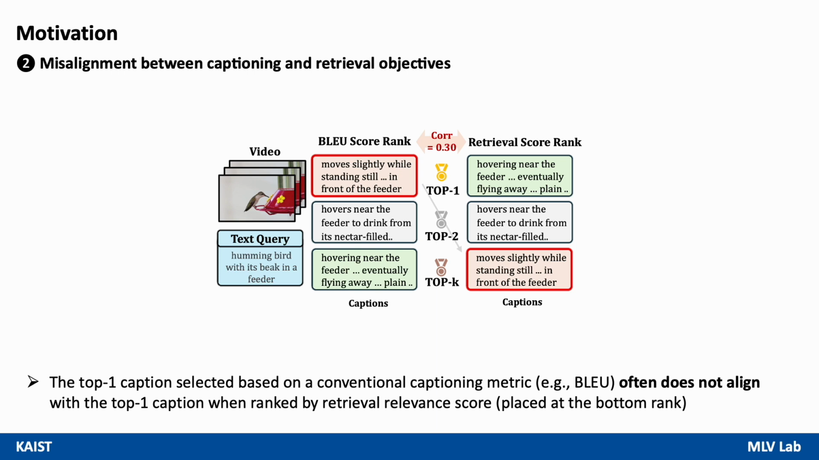This issue is further amplified by the common practice of evaluating caption quality using metrics such as BLEU. We observe that the top 1 captions selected by BLEU often don't align with the top 1 ranked by retrieval relevance, where the correlation is as low as 30%. This substantial discrepancy highlights the need for retrieval-aware captioning.